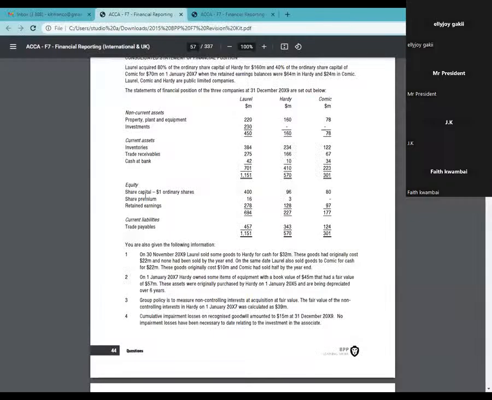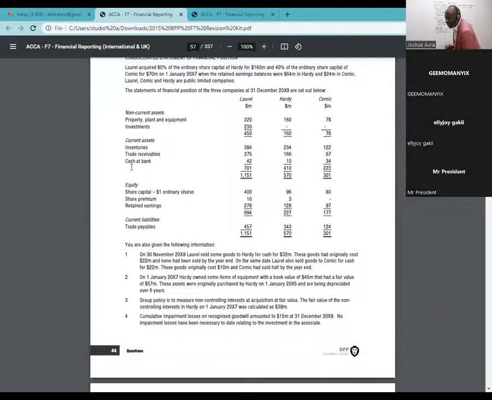All right. So, ladies and gentlemen, in this case here, what do we have? For ordinary share capital, the parent figure is only 400, and then share premium, ladies and gentlemen, we have a figure of 16. And then we have retained earnings. This one I will need an independent working, and I'll be able to show you a shortcut for this.